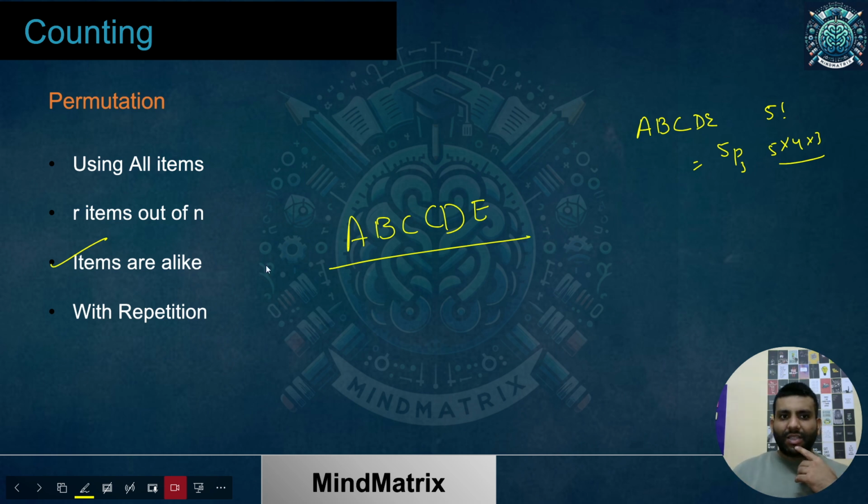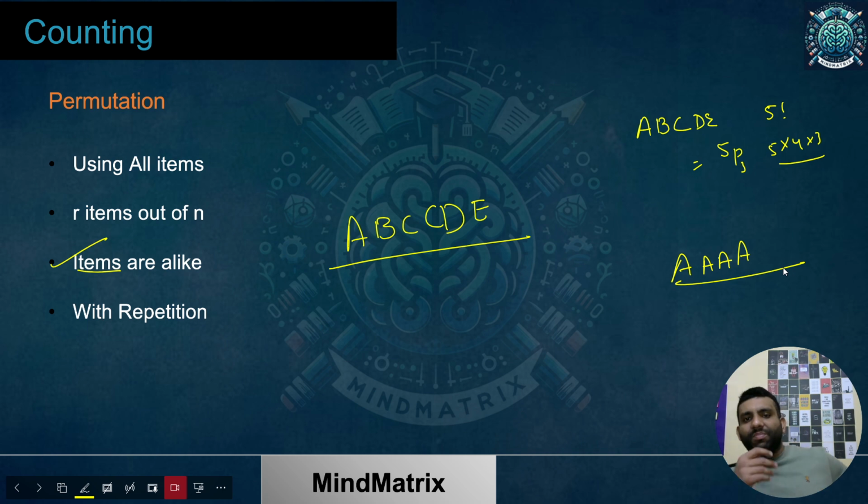Now, if all the items are the same, let's take a guess, in what way can I arrange them? Simple question. The answer is going to be 1. Do I need to arrange them? No. Everything is the same.